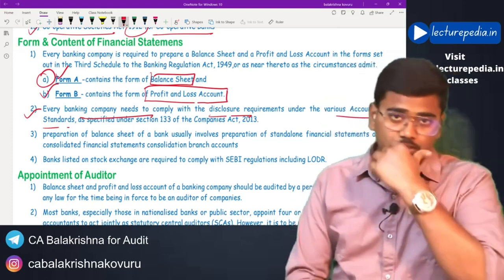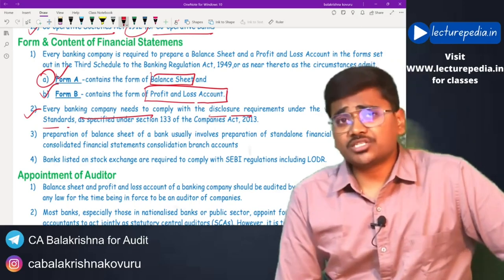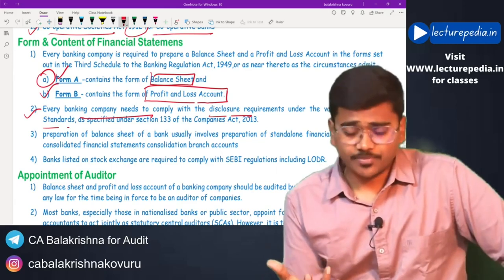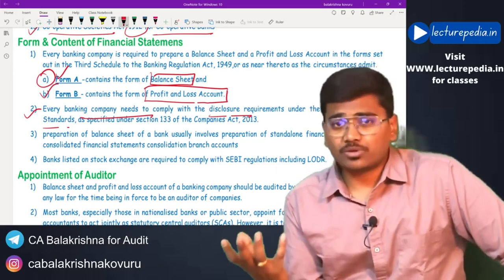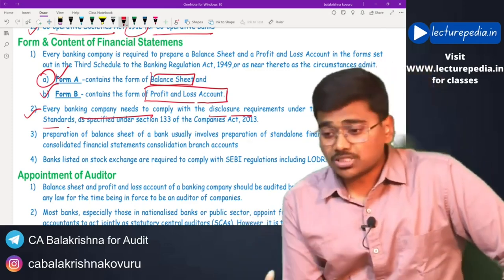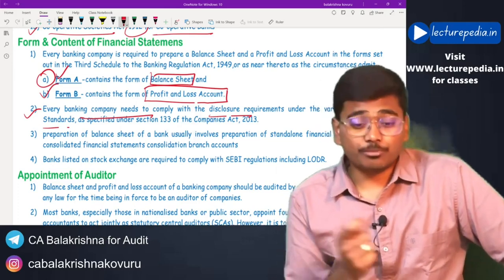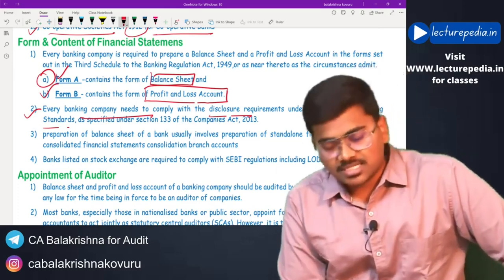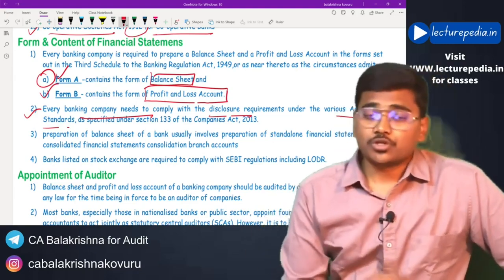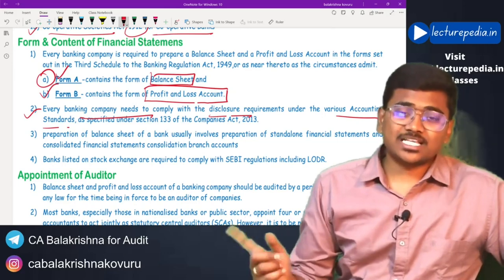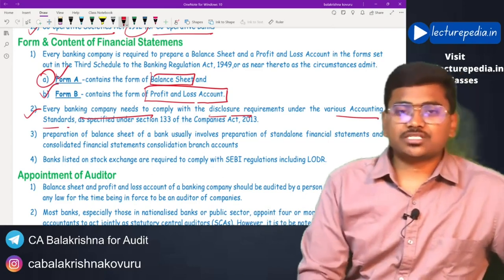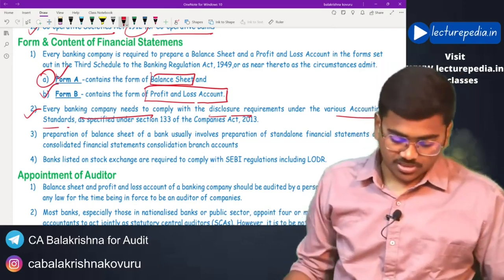Now you might get a doubt, sir, Companies Act section 133 prescribes certain accounting standards. Accounting standards that are issued by the Institute of Chartered Accountants of India will be applicable for companies. Whether those accounting standards and Indian accounting standards are applicable for banking companies also, the answer is yes. For banking companies, Indian accounting standards are applicable. So the disclosures that are required as per Indian accounting standards have to be present in the financial statements of a banking company. Hope that is clear.